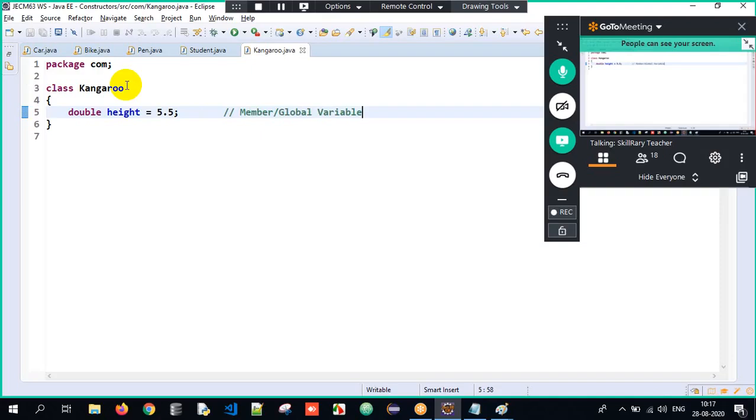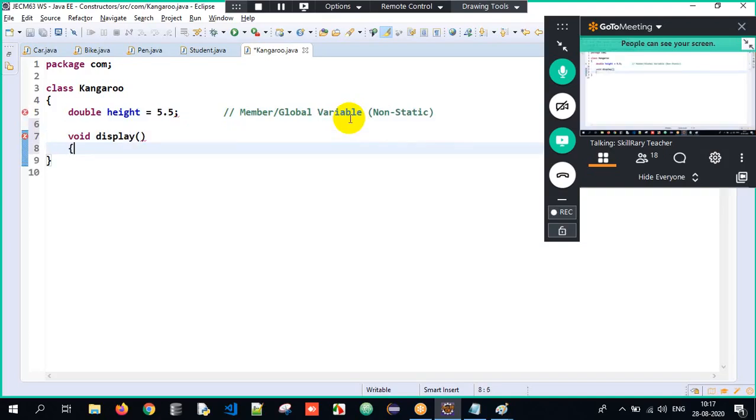Sir, it's non-static, sir. Why? Because we have not declared it using the static keyword. So this is nothing but non-static. Are you all able to understand here? It's a member variable. Member variable, again we have static, non-static. But since there is no static keyword, it's non-static. Clear? Done. Very good. Then I have a method, void display is the method name, open parenthesis, close, open curly braces.